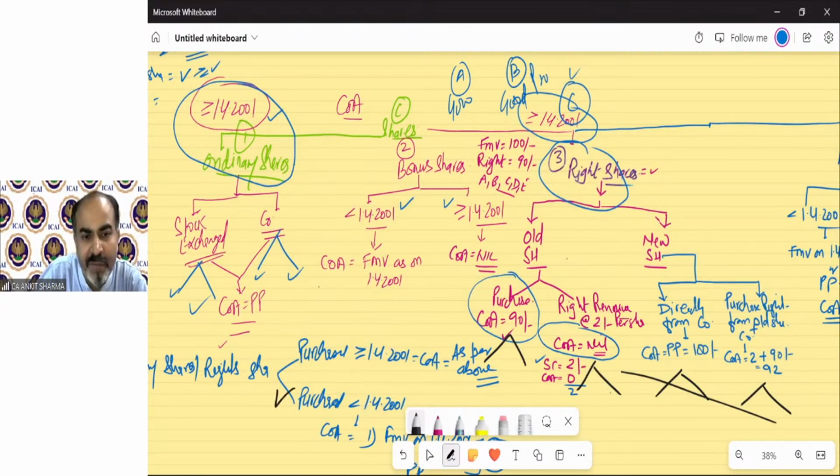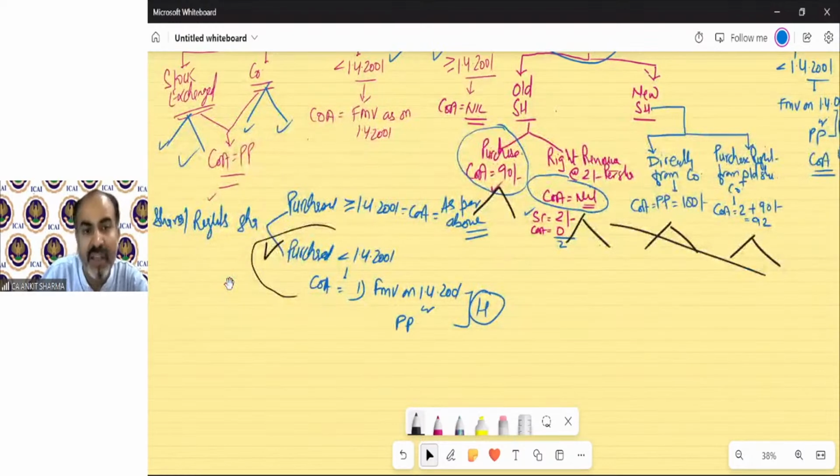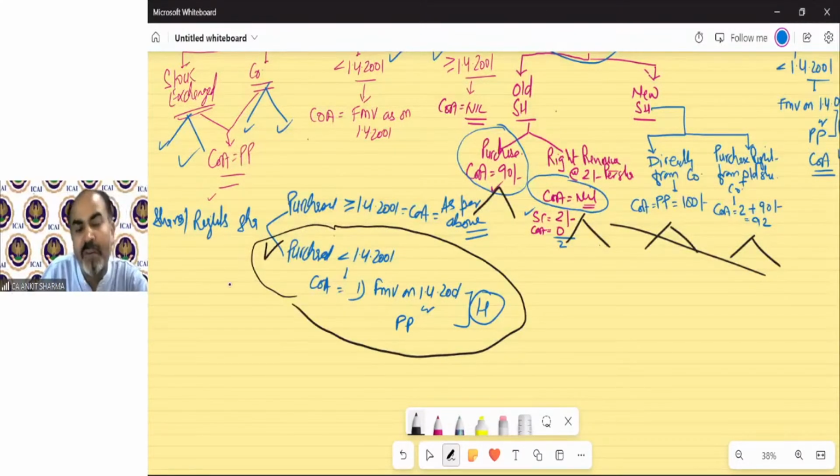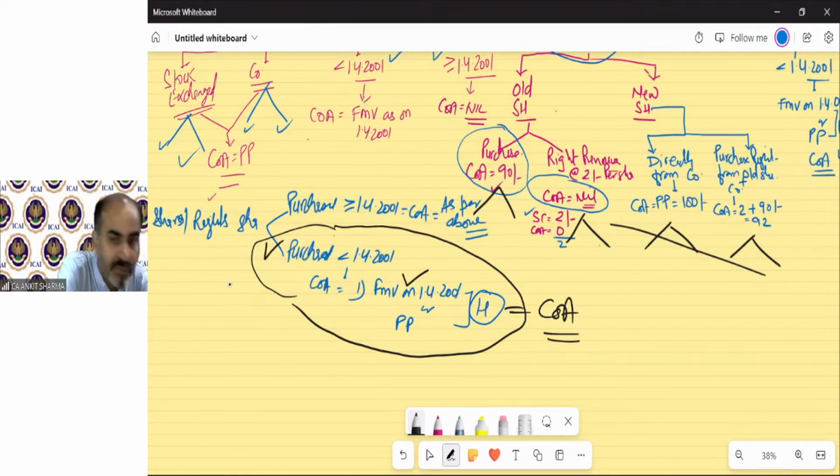So to remove the confusion, you just need to learn one point, and that is very simple: in case of right shares or in case of ordinary shares, if it is purchased before 1/4/2001, you just need to compare the purchase price with the FMV that is going to be given in the question, and the higher will be your cost of acquisition. This diagram I will upload. You can check it out because that is the only diagram. So you can very easily learn the cost of acquisition provision.